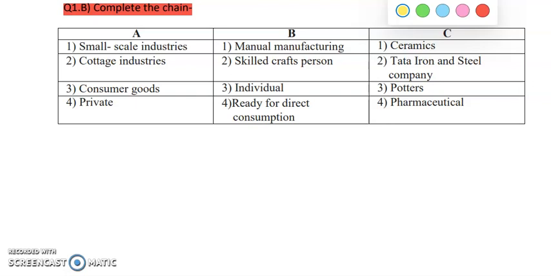Hello students, in this video we are going to see about the Maharashtra Board question bank provided by the Maharashtra Board for 12th standard HSC students for science and arts.